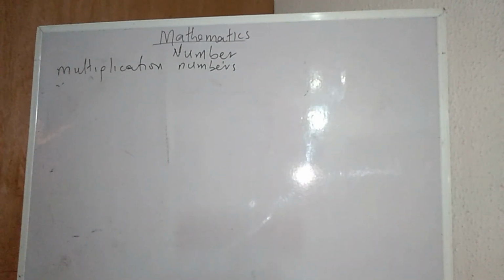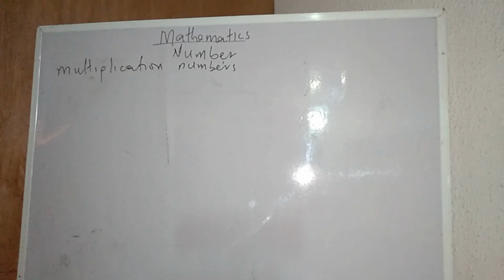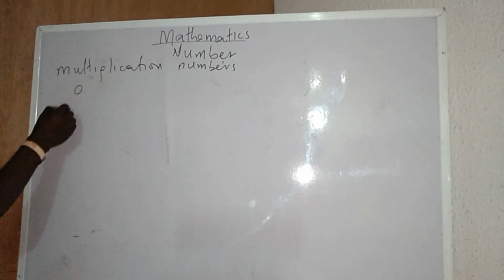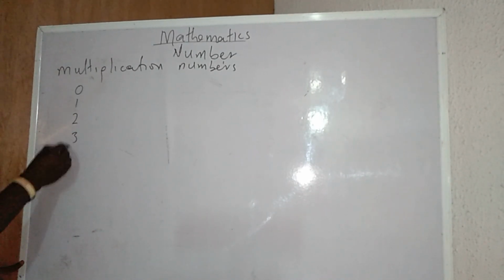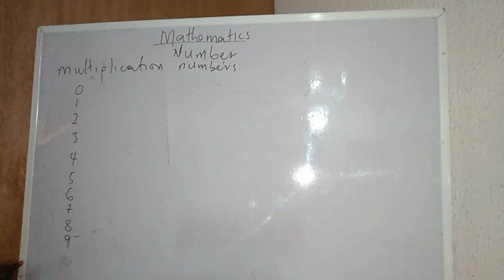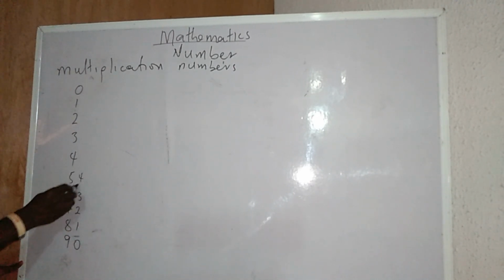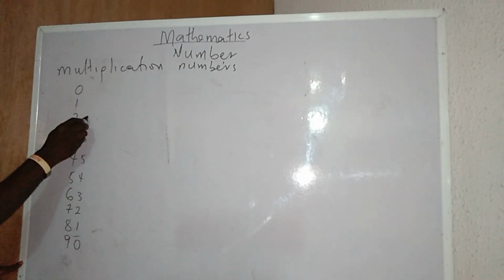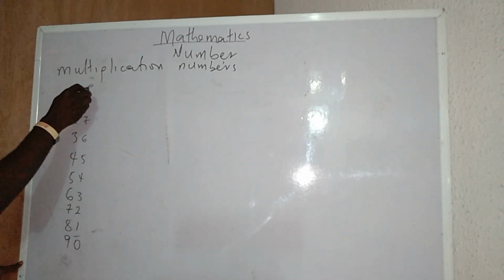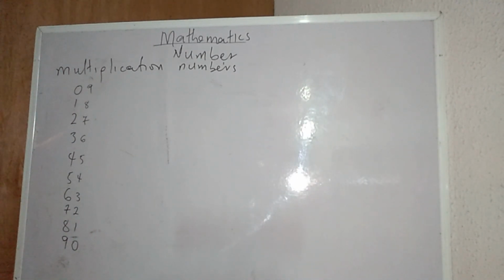Now let's move on to 9. 9 is very simple, and it's good to know about 9. If I want to multiply a number by 9, what I just need to do is 0, 1, 2, 3, 4, 5, 6, 7, 8, 9. This one you count back again: 0, 1, 2, 3, 4, 5, 6, 7, 8, 9. By so doing, I have my multiplication of 9.